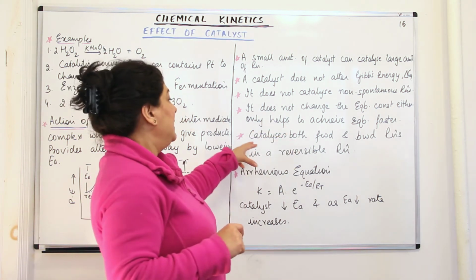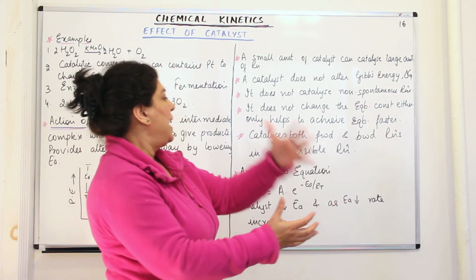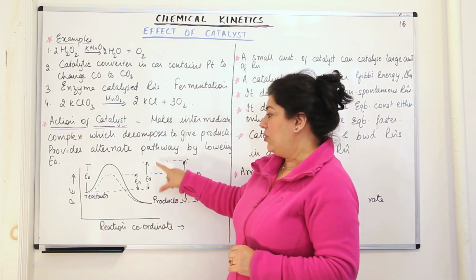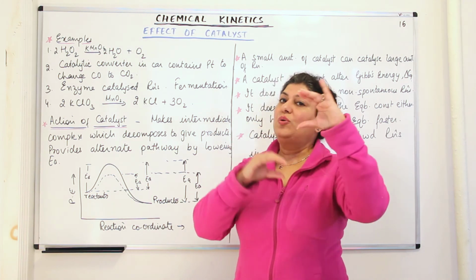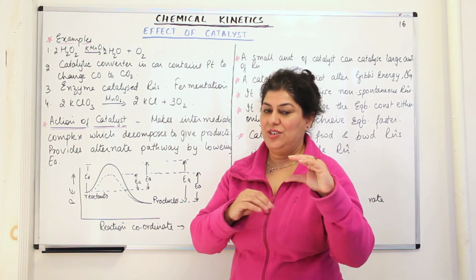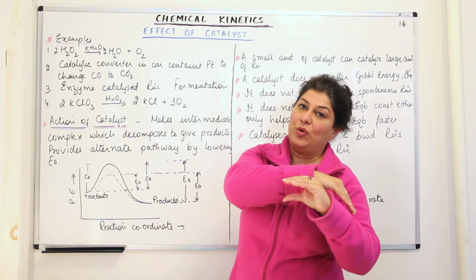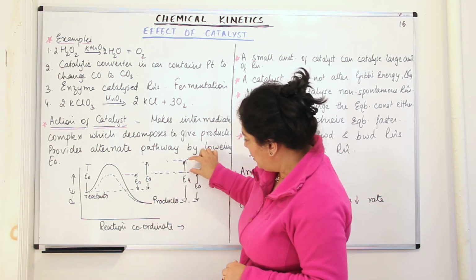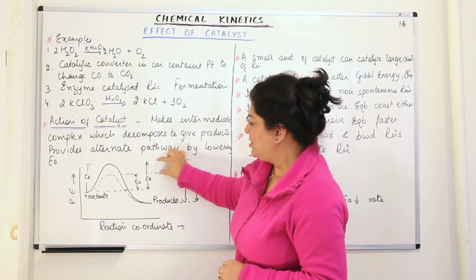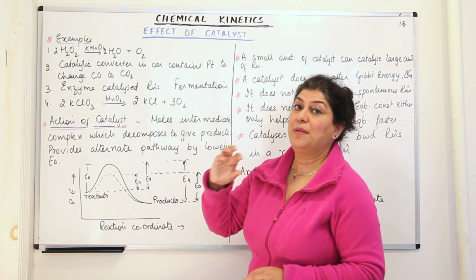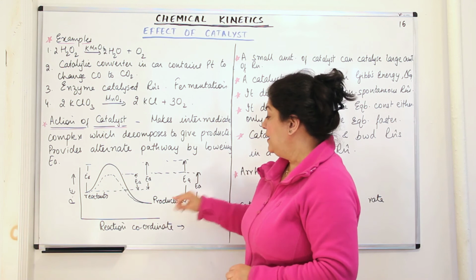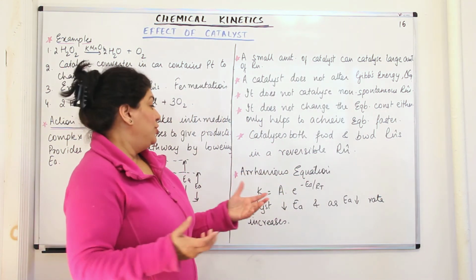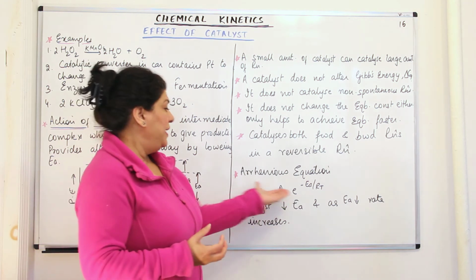The catalyst catalyzes both the forward and backward reactions in a reversible reaction. I explained this to you, because the presence of a catalyst is only decreasing the activation energy. It doesn't matter whether the reaction is going forward or backward. Even for the backward reaction, the activation energy has been decreased by the same amount by the addition of a catalyst. Now we can understand what would happen if we take the Arrhenius equation.